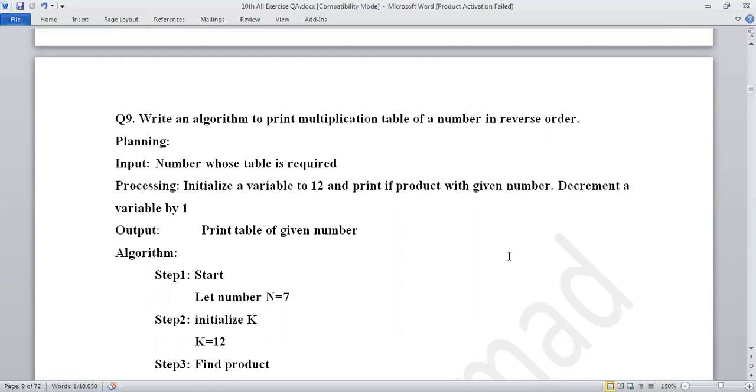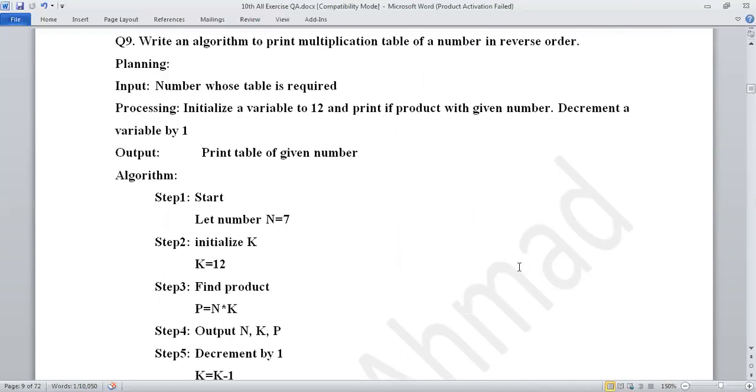Let's say this is a simple table of a number. Let's say I enter the table of 5. What is the table of 5? 5 ones are 5, 5 twos are 10, 5 threes are 15, 5 fours are 20, and so on.